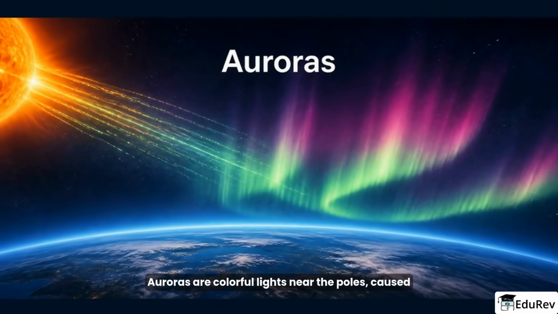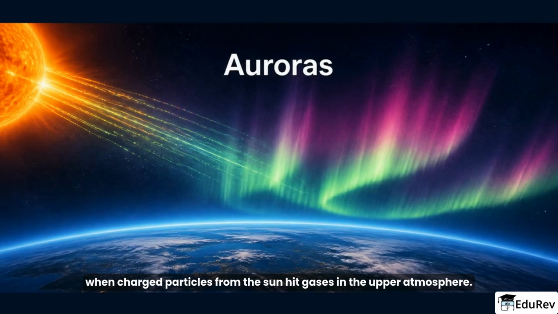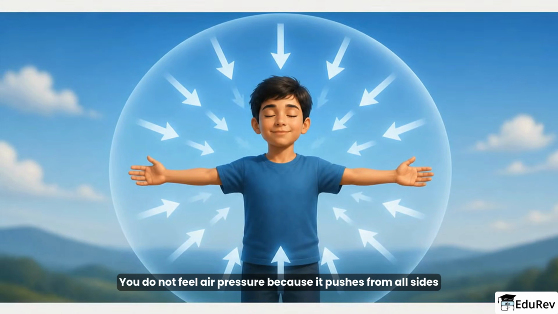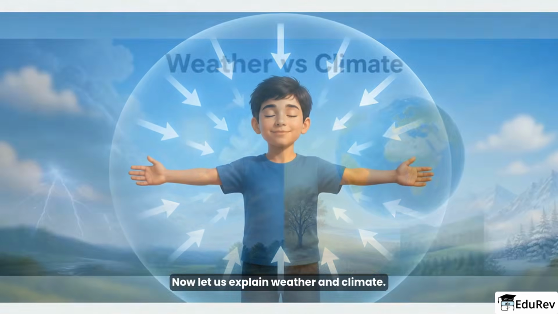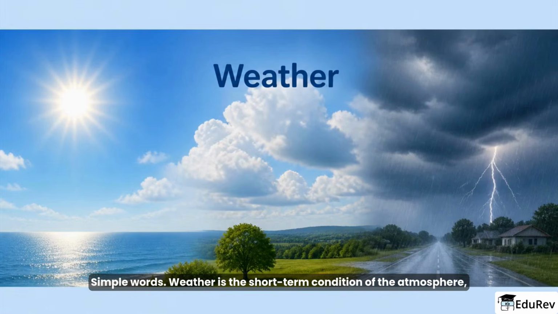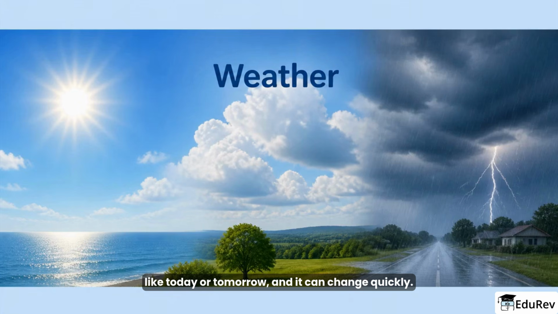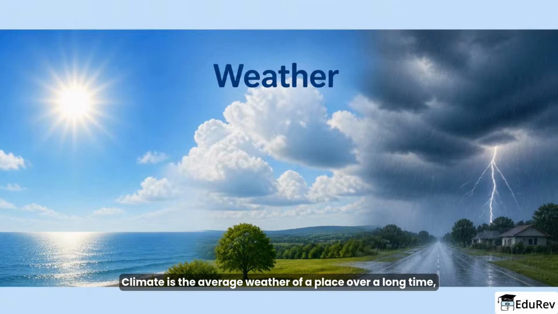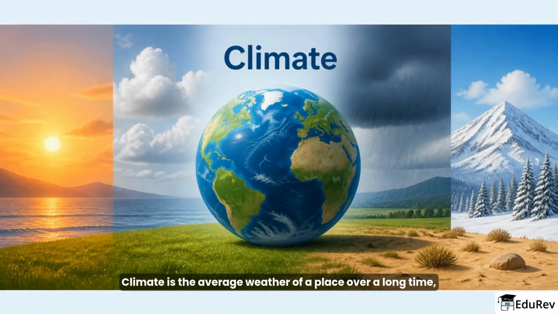Auroras are colorful lights near the poles, caused when charged particles from the sun hit gases in the upper atmosphere. You do not feel air pressure because it pushes from all sides and your body pushes back with the same force. Now let us explain weather and climate in simple words. Weather is the short-term condition of the atmosphere, like today or tomorrow, and it can change quickly. Climate is the average weather of a place over a long time, usually 30 years or more.